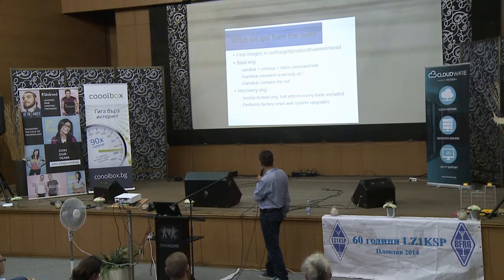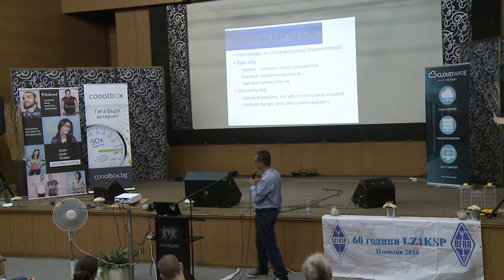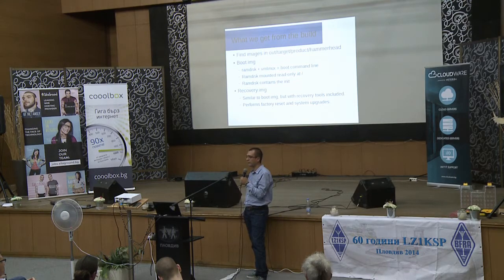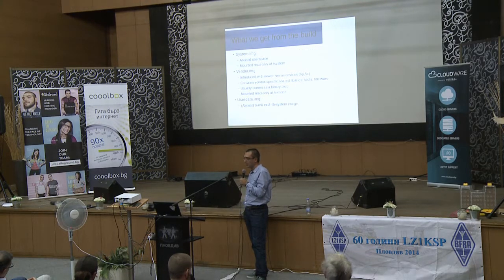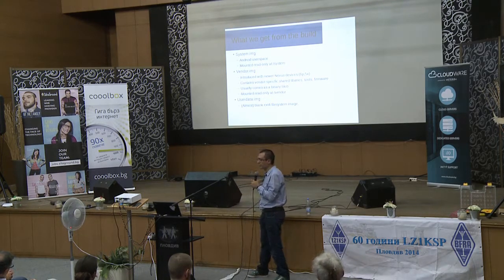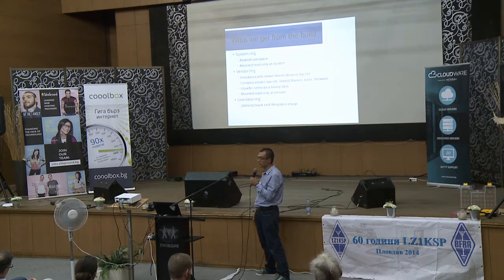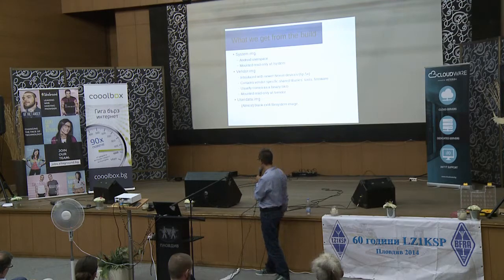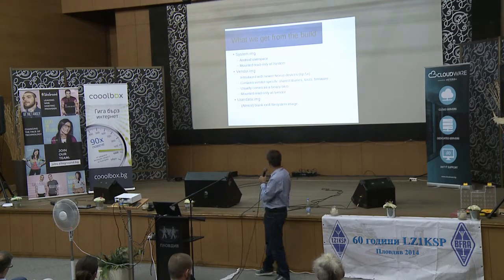as root. You also get the recovery image, which is very much like boot, but used for factory reset and over-the-air updates. You also get the system image where the bulk of the Android user space resides. It's also mounted as read-only. You get the vendor image for some phones.